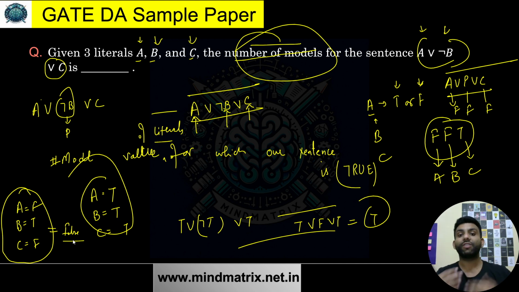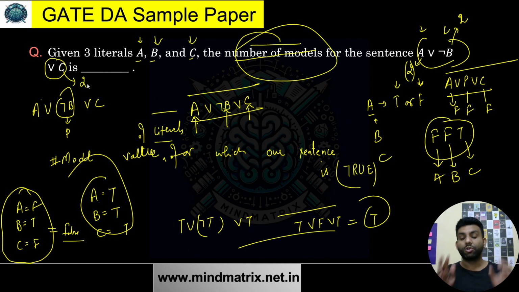How many total ways are there in which we can have a true value or false? Basically, just think about this. What are the possibilities for a value? Two only. Either true or false. That means two choices for this. What are the choices for B? We are having only two choices. True or false. Again, two choices. What about C? Again, two choices.